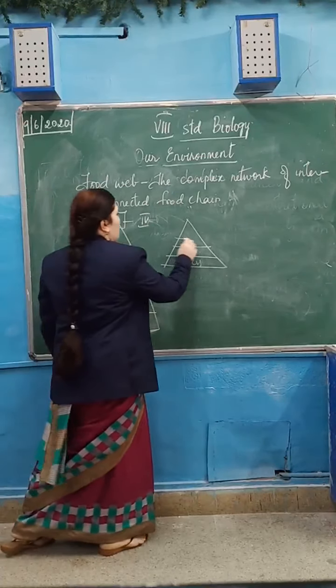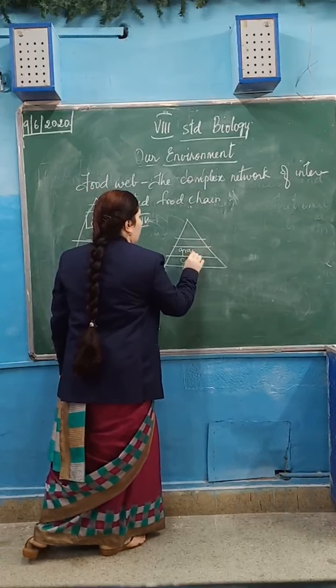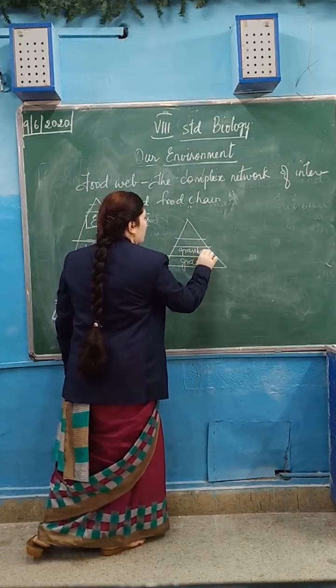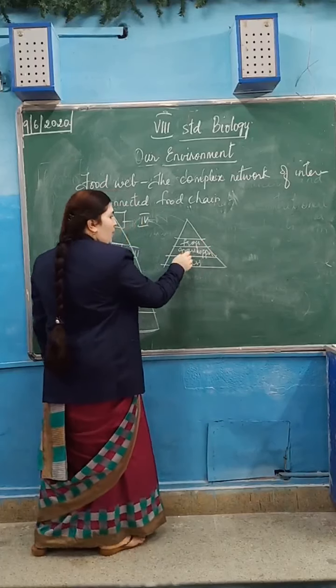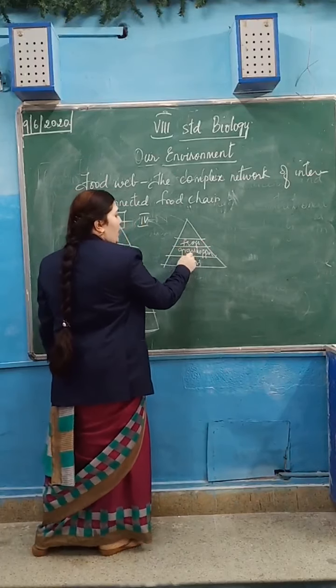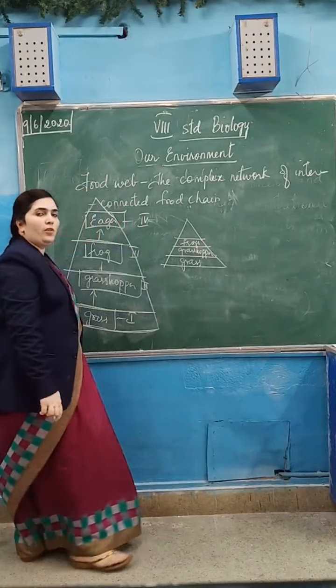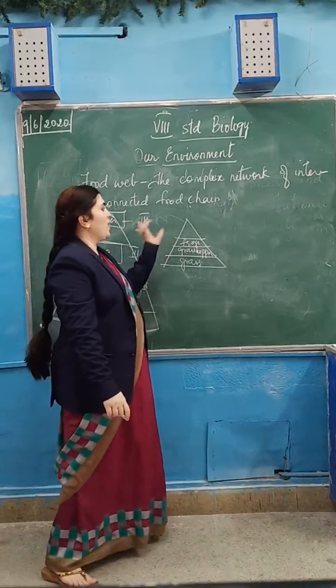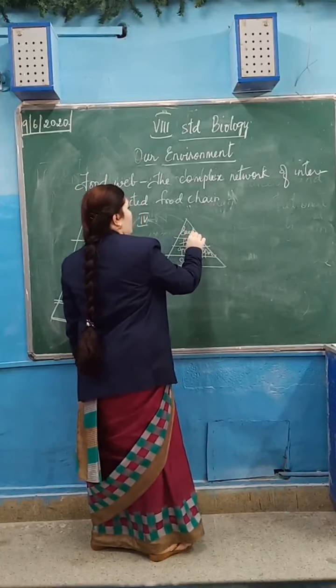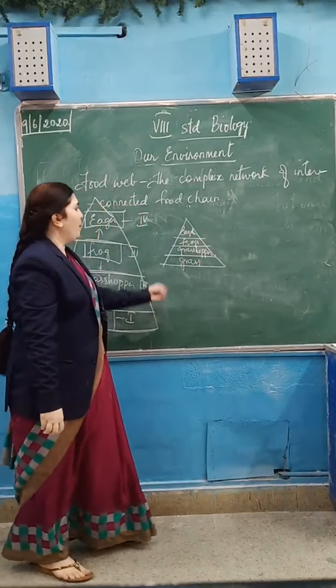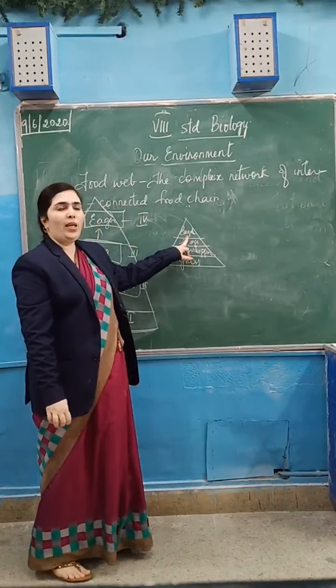Then next comes the frog. This is the grasshopper. This is the frog. When compared to grasshoppers, the number of frogs will be less, so it occupies the next level. Then comes the eagle or the next organism. When compared to frogs, the number of eagles will be less.